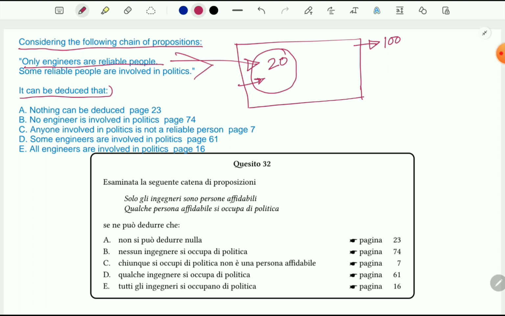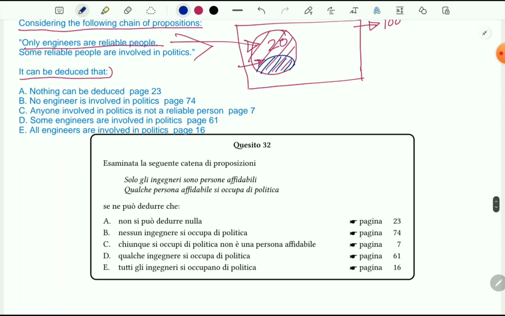Some reliable people are involved in politics. So among these numbers, some of them, it could be 10, 5, are involved in politics. So the answer is very easy in this case. Nothing can be deduced. Obviously this is not the right answer. No engineer is involved in politics. Of course not. There must be some engineers.